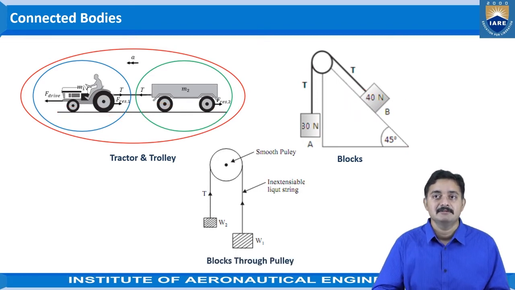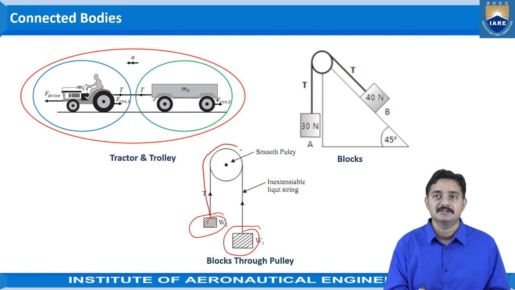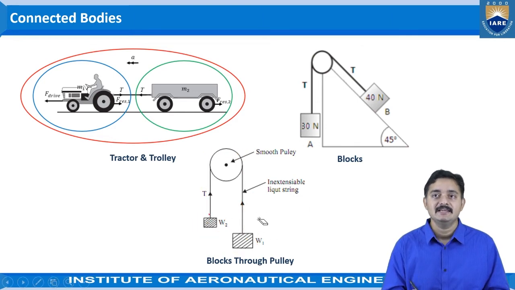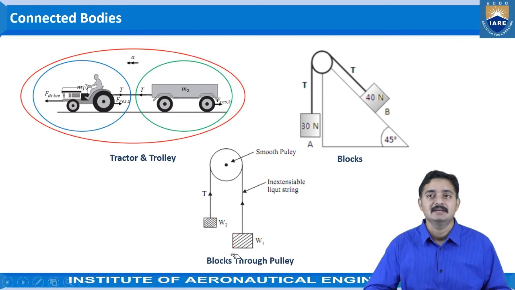Next example is the blocks through pulley. These are the two blocks which are connected using a wire, connected using a string through this smooth pulley. So these bodies can also be considered as the connected bodies, where if at all any surfaces are present here, the friction will be prevailing. Otherwise, the consideration of friction may not be happening in this type of situation.